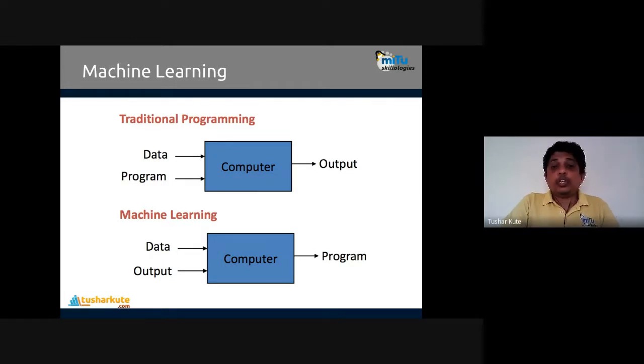Correct. Now, what is machine learning? In machine learning, the output is given as input, meaning the data that we have, and the output that was generated from that data, is given as input to the respective algorithm, the computer. The relationship between data and output is formed and the program will be created.